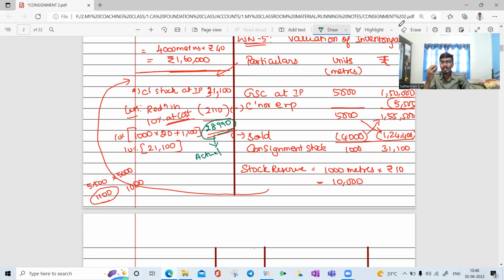In your question, if they did not specify anything about reduction in the market price, you can take 31,100 as your main answer to the consignment account. If they are mentioning the reduction in the market price, you need to calculate in this way and 28,990 should appear on your consignment credit side. Okay, these are the working notes we need to prepare in your main examination also.